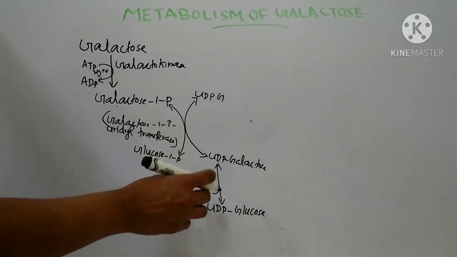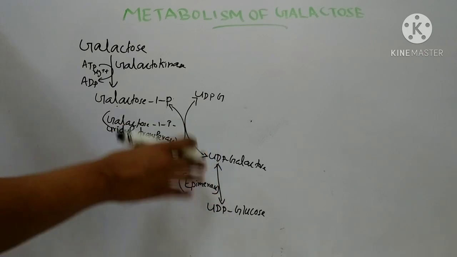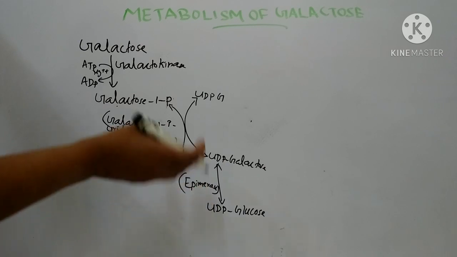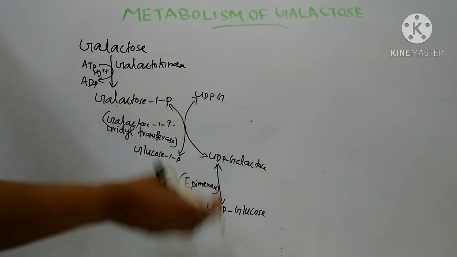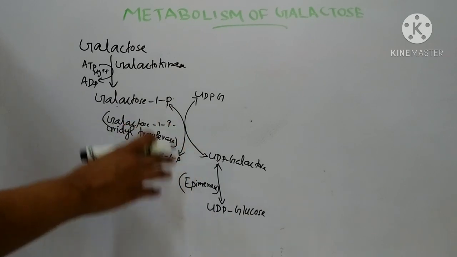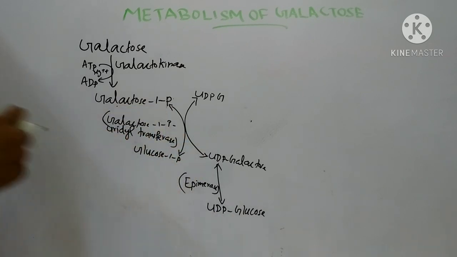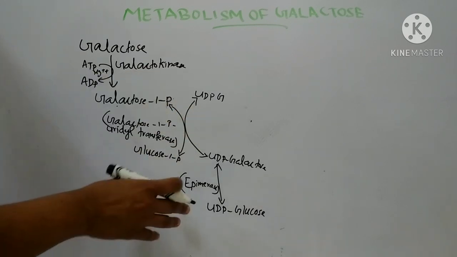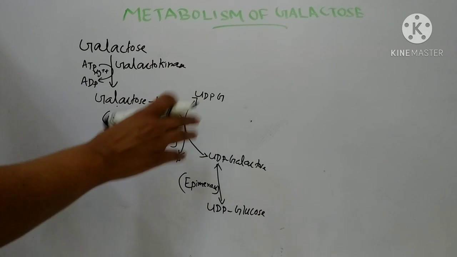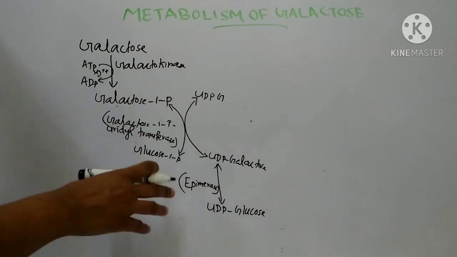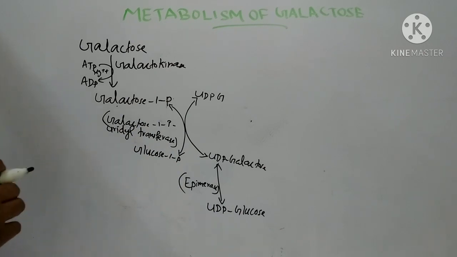This is the third step, that is, UDP galactose is converted to UDP glucose. UDP galactose and UDP glucose are interconvertible, and this reaction is catalyzed by the enzyme epimerase. This epimerase requires NAD+. This reaction is reversible. In this manner, glucose can be converted to galactose or galactose can be converted to glucose, so that preformed galactose is not essential in the diet.